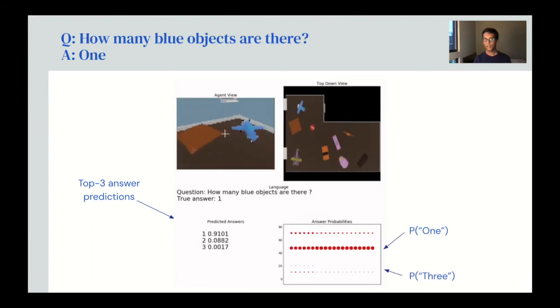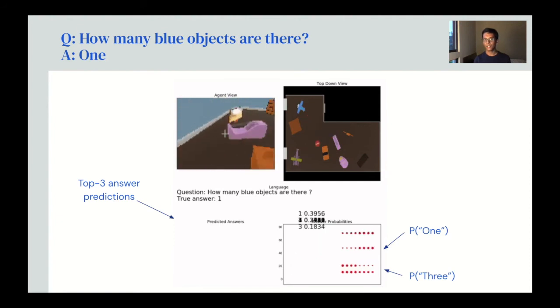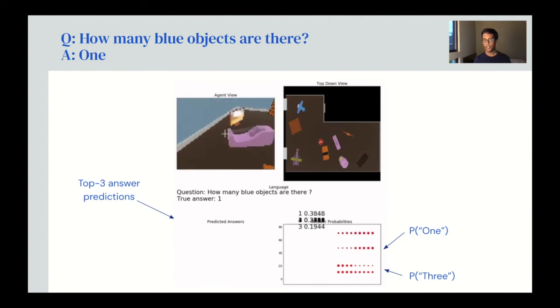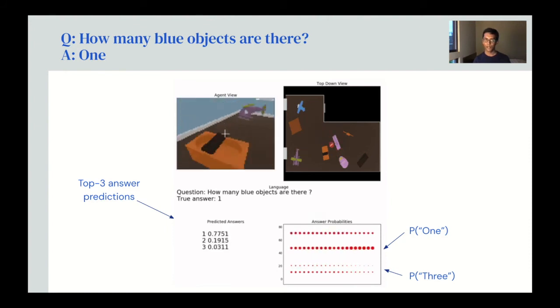Here's another example. So the question is, how many blue objects are there? And the correct answer is 1. Once again, the agent starts with a fairly uniform belief over various answers, but as it spends more time in the environment, it becomes more and more confident that the answer is 1, as can be seen from the visualization in the bottom right.